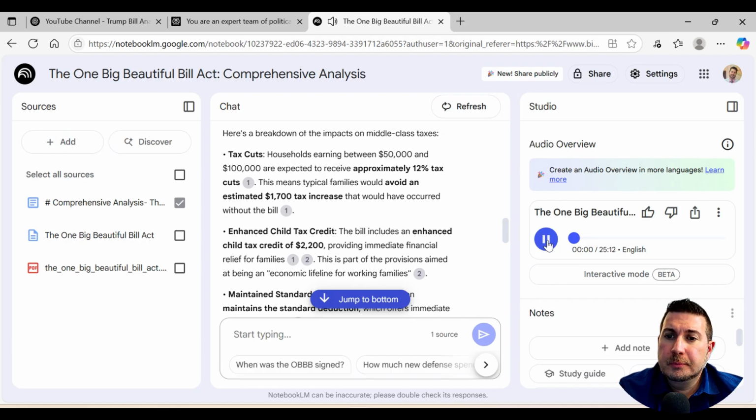Welcome, curious minds, to another deep dive. Today, we're plunging headfirst into a piece of legislation that's been making huge waves. It's set to dramatically reshape the American landscape. We're talking about the One Big Beautiful Bill Act, or OBBB, signed into law July 4th, 2025. Quite a date for it. Indeed. It's certainly symbolic. And this isn't just any bill, right? It's the biggest tax and spending legislation of the administration's second term. A hefty 887 pages? That's right.